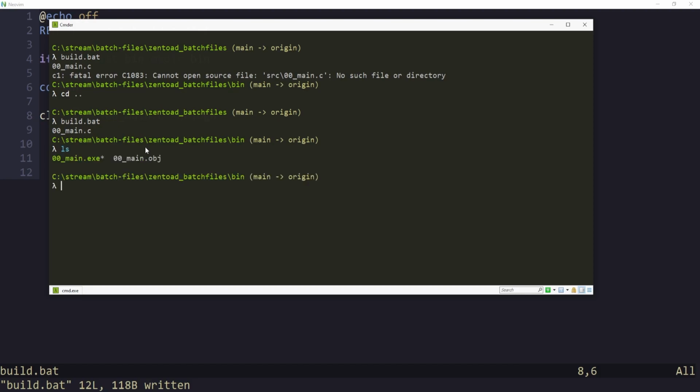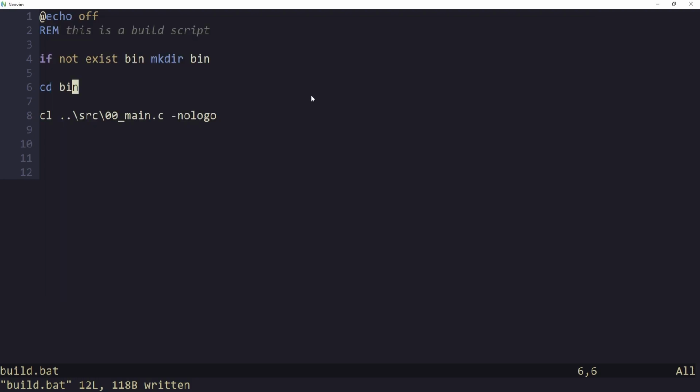Now the other problem is we're in the bin folder. We want to not be in the bin folder. How do we do that? It turns out this is a common problem. So instead of doing a change directory to the bin folder, we push directory bin. And now we can pop the directory when we're done. All right, if the bin folder doesn't exist, make it, then go into it, run this command, then jump out of it. So let's see if that works.